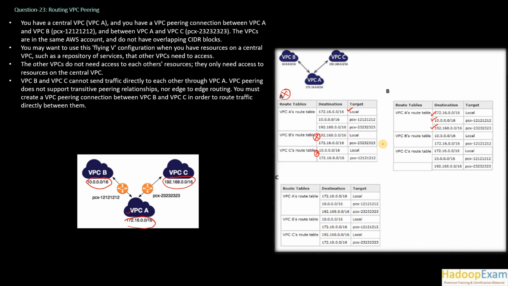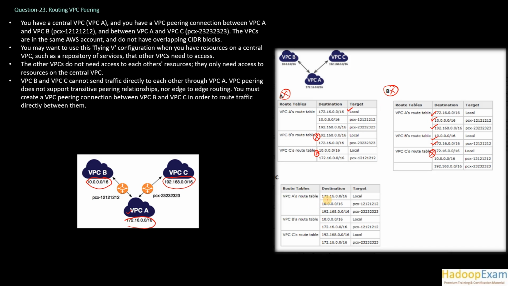Now moving to VPC B. For VPC B, 10.0.0.0/16 is local, yes, that route is correct. And 172.16.0.0/16 should be PCX 1212, correct. So this is also right. Now for VPC C, 172.16.0.0/16 is its IP. This is not a local, correct. The local has to be 192.168.0.0/16. So this is not a correct option, and I would say this is also not a correct option in this case.